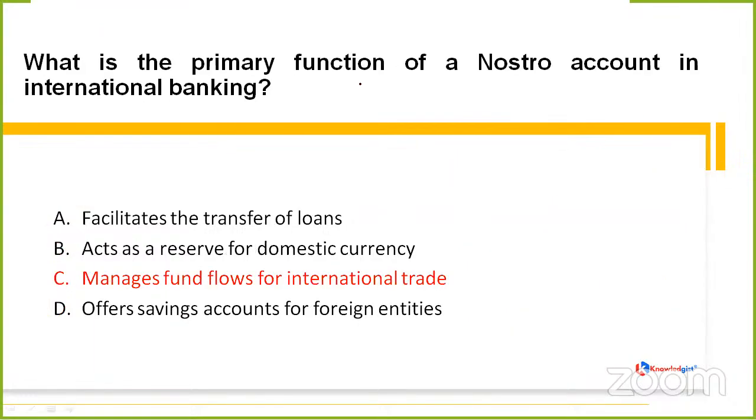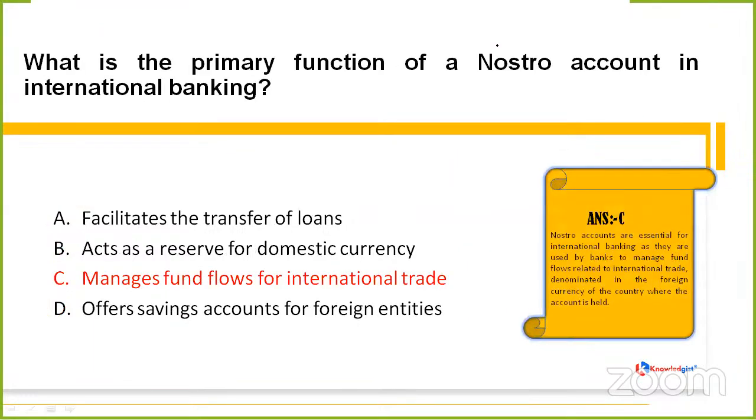So yes, that's great to see. You have already answered, and this time the correct answer would be option C, that is, manages fund flows for international trade. Nostro accounts are essential for international banking as they are used by banks to manage fund flows related to international trade, which is denominated in the foreign currency of the country where the account is held.